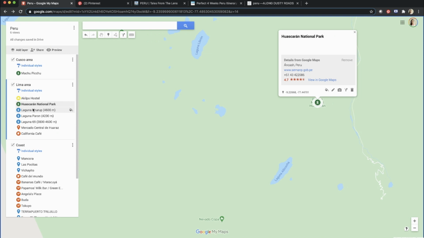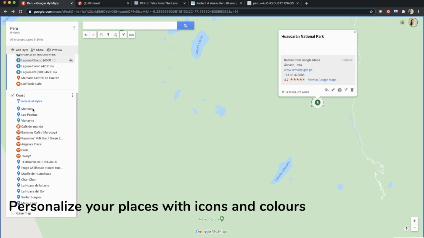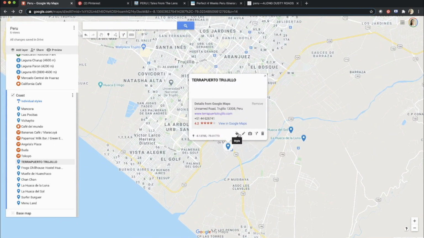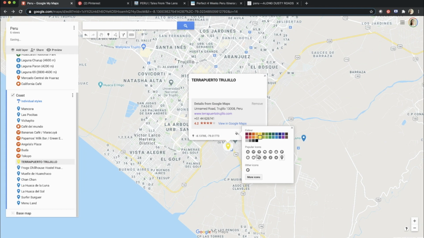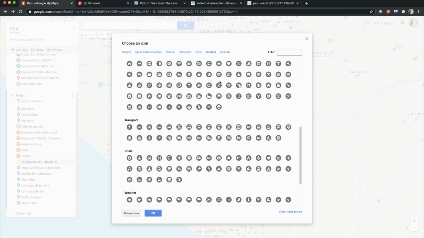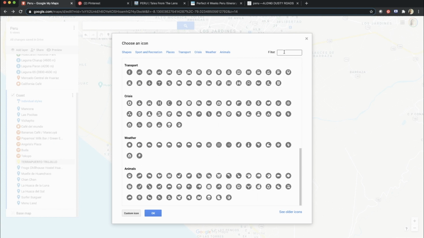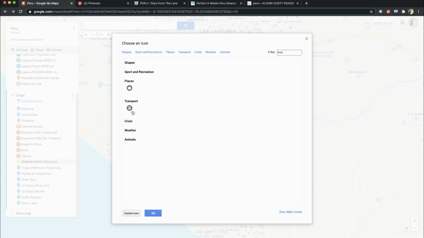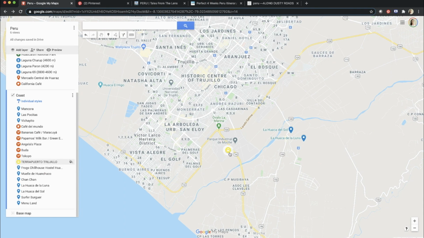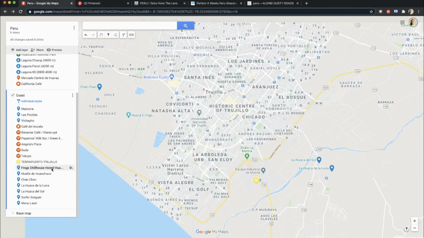And now I will show you how I personalize my icons. This is a bus station, so I'll use my yellow color and we'll search for a bus sign. There are many icons here, and you can also use the filter to search for something. Transport, a bus. Okay, so this way I will know that this is the bus station.